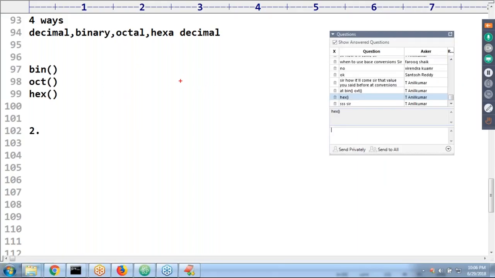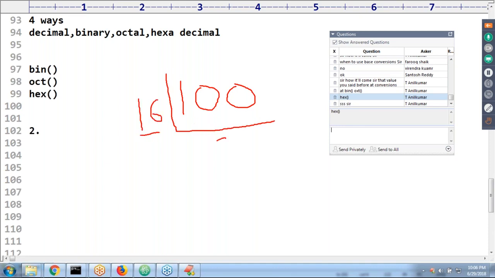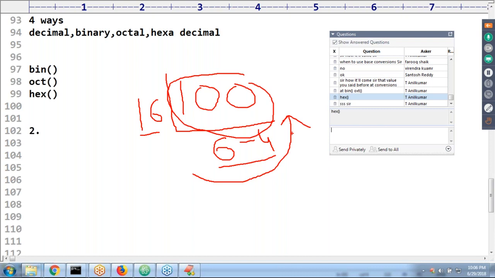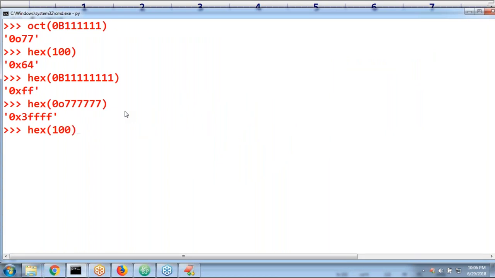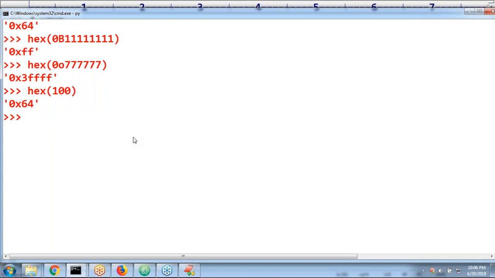Now today I will become a mathematics faculty. Okay. 100 is there, and I want to convert it into hexadecimal. Now divide by 16. 16 sixes are 96 and 4 is the remainder. Then consider that. So the hexadecimal of 100 is 64. That is the process everywhere. The hexadecimal of 100 is nothing but 0x64. Correct?